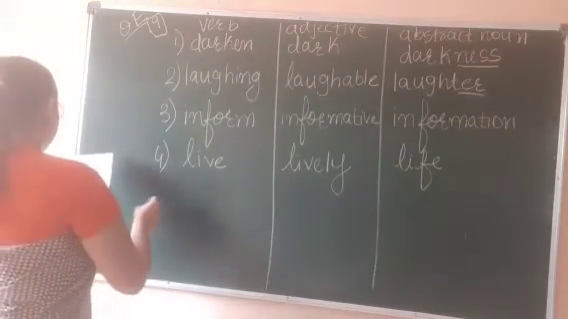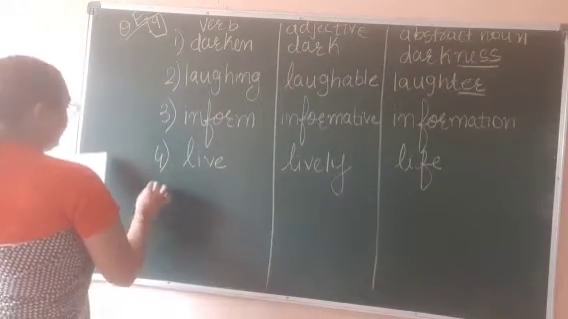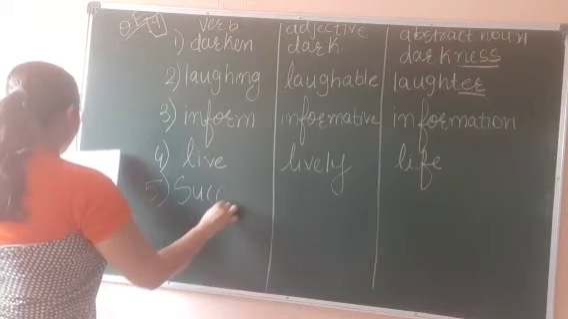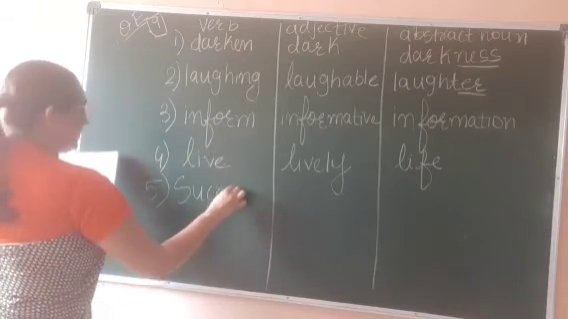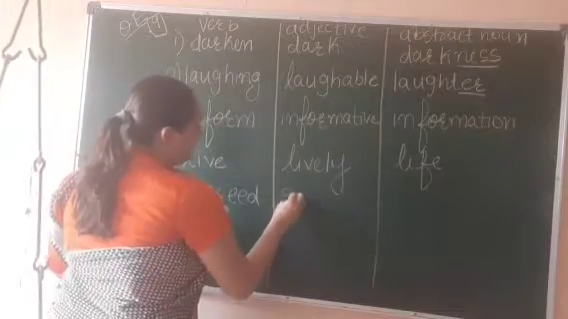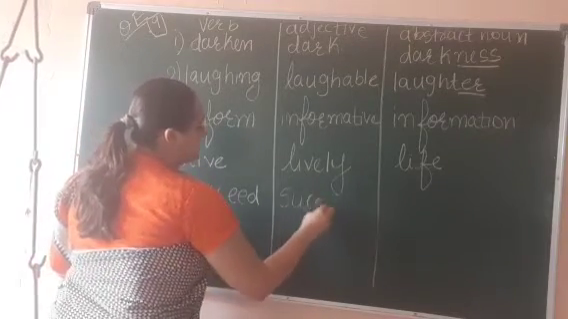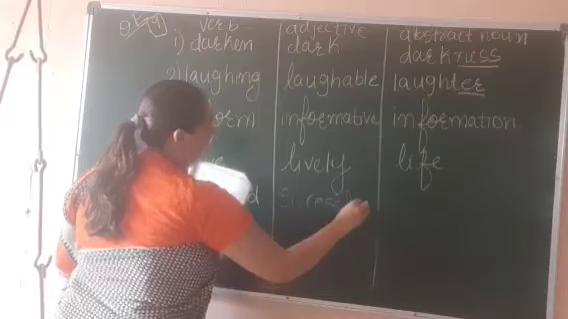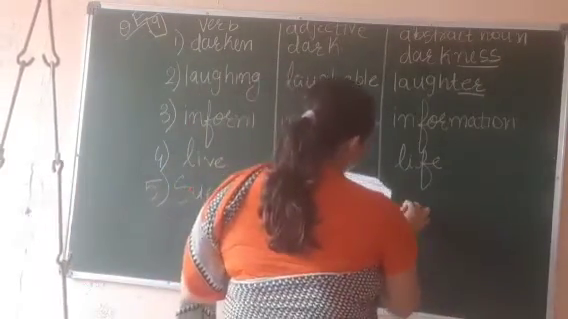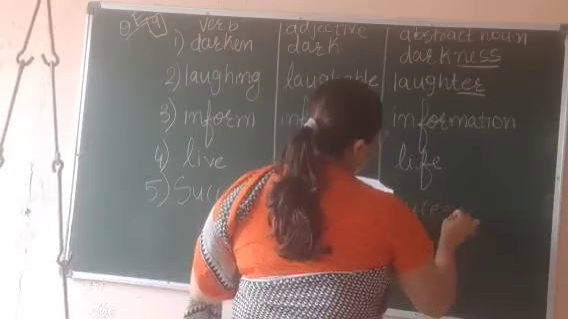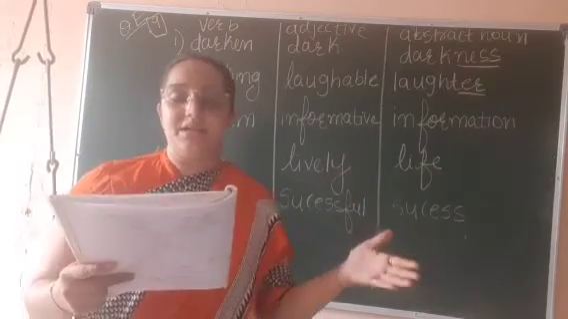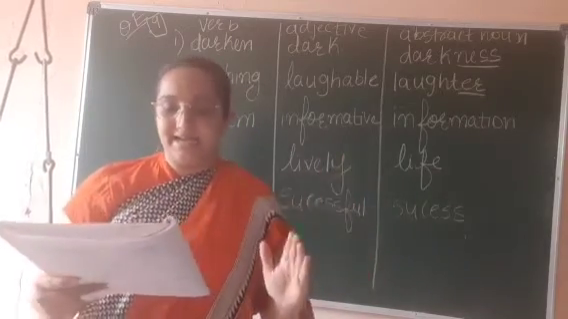Now next is succeed. Succeed is an action, right? So we will write that in verb form, right? Then what will be the adjective, the describing word? Successful. And what about abstract noun? Success. Okay, students, so in this way you have to change verbs and adjectives into abstract nouns.